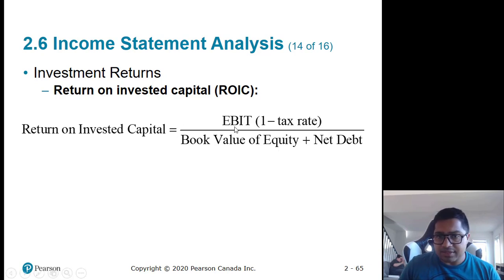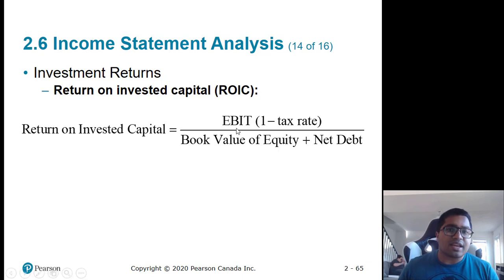So you're taking earnings before interest and tax and multiplying it by 1 minus tax. So you're looking at after tax earnings for the overall firm, not for the equity holders, which includes debt holders as well as equity holders.